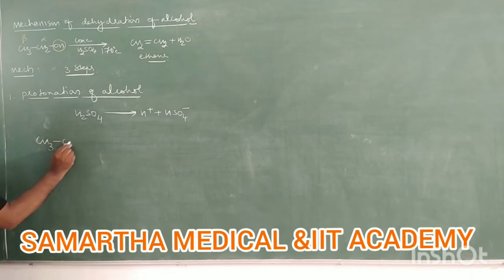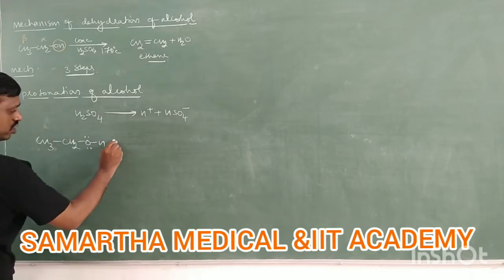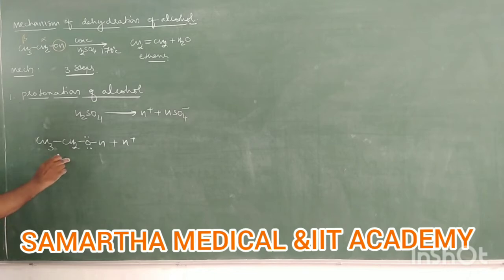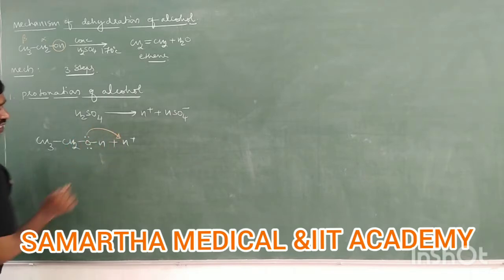Now let us take ethyl alcohol. The oxygen has 2 lone pairs, we know it, and it undergoes protonation with H plus. So ethyl alcohol undergoes protonation to form ethyl oxonium ion. Here the ethyl alcohol has 2 lone pairs, and one of the lone pairs is donated to the H plus ion.